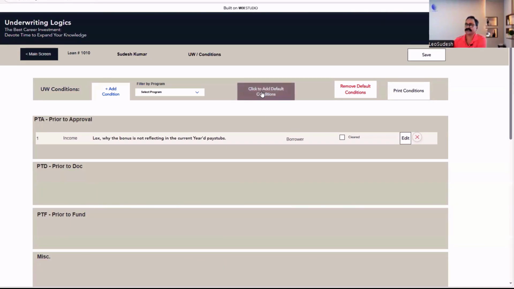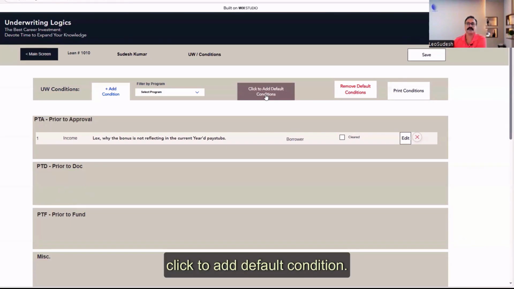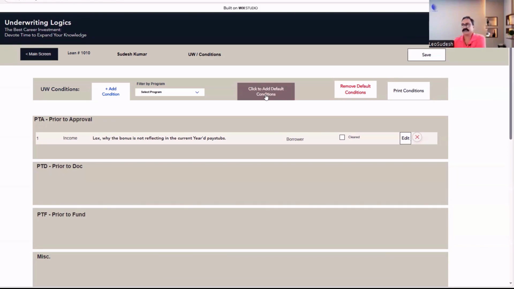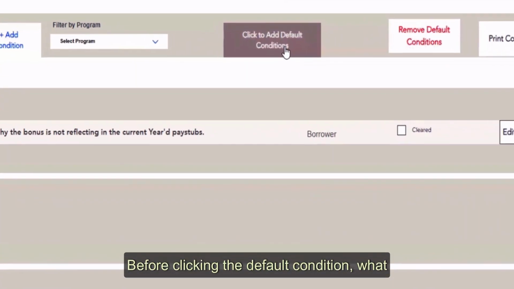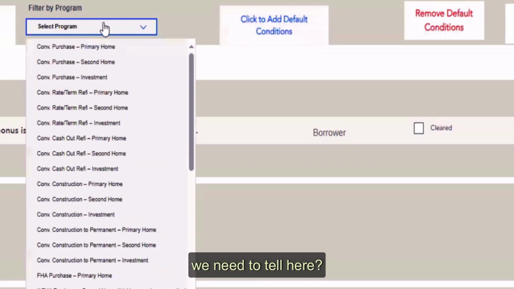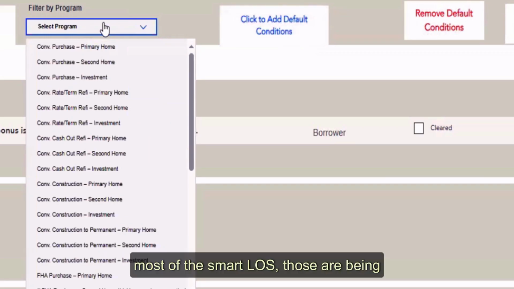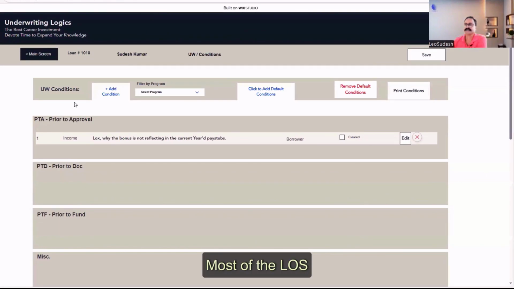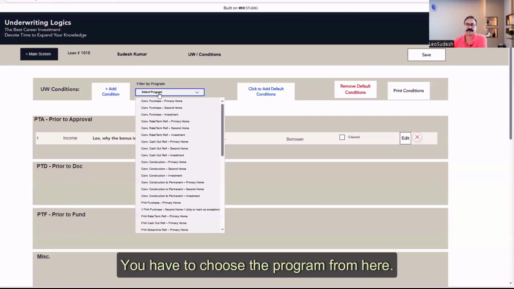It is going to be click to add default condition. The name could be different, the description can differ, but it will always be there. Before clicking the default conditions, we need to tell here what our loan program is. Now most of the smart LOS being developed now have the capability to find out the program from the main screen, right? Most of the LOS, you have to choose the program from here.